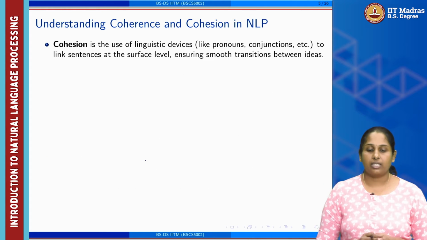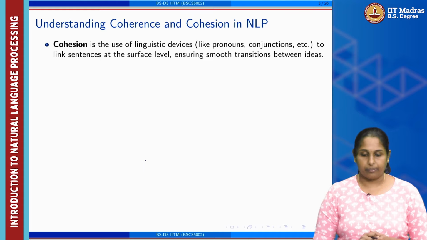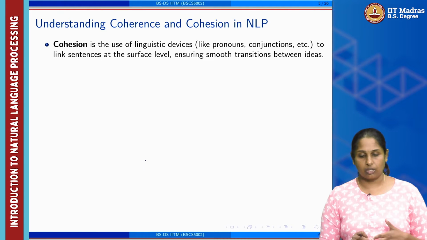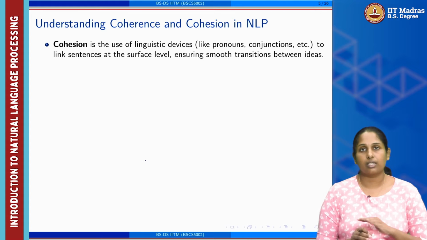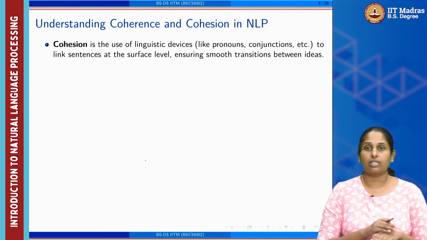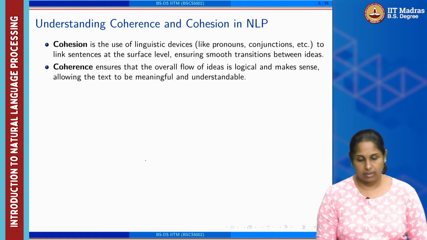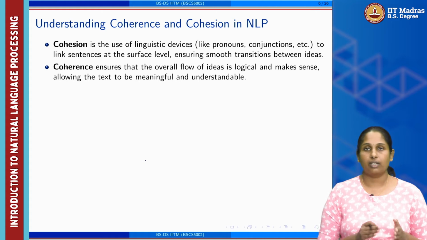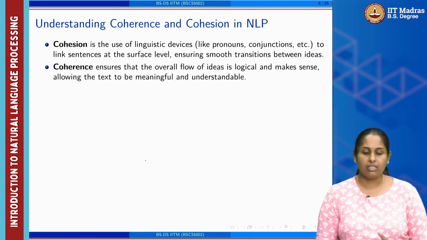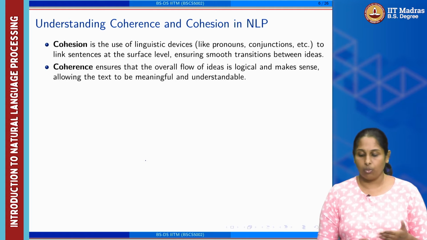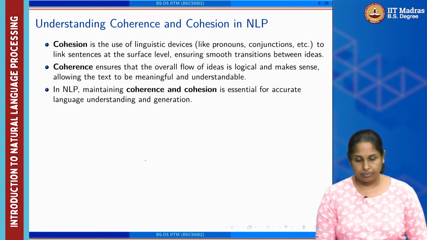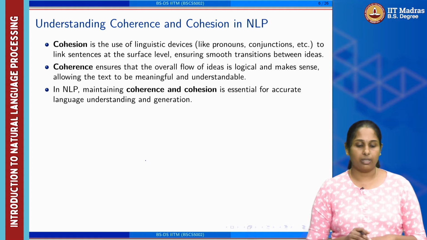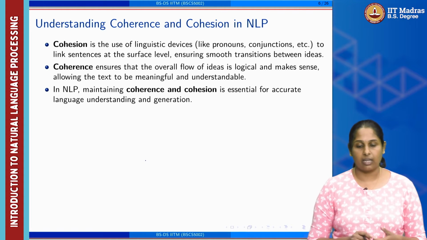Now, how do we understand coherence and cohesion in NLP? Cohesion, as I said, is a linguistic device. We use pronouns and conjunctions so that we are linking the sentences at the surface level and ensuring that there is a smooth transition between ideas. Coherence ensures the overall flow of ideas, that the ideas are logical and make sense, so that the text is more meaningful and understandable. In NLP, maintaining both coherence and cohesion is essential because we are trying to accurately understand the language and also generate it.